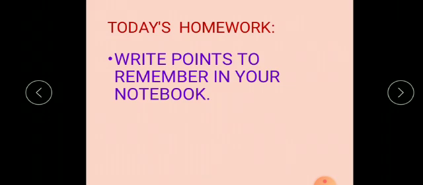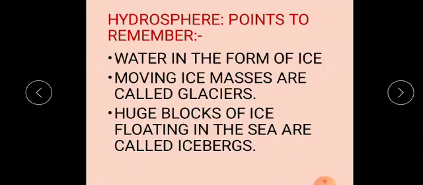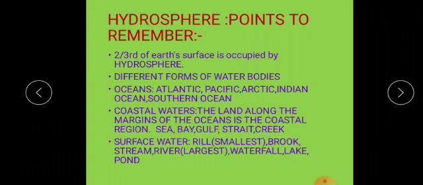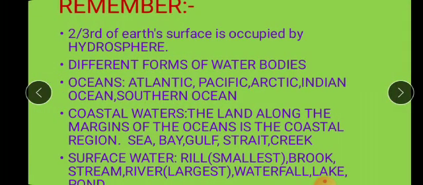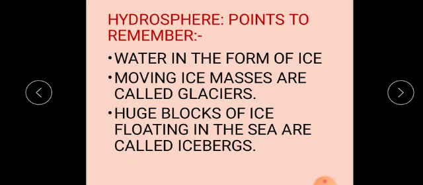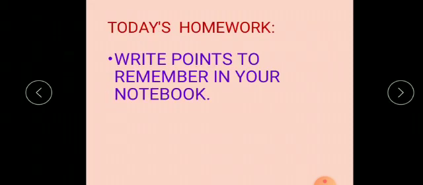Fine. So again I repeat, children, hydrosphere is what? Hydrosphere is different forms of water bodies, isn't it? Different forms of water which we see on the earth's surface. Oceans, coastal waters, surface water, isn't it? And then you also see water in the form of glaciers, that is huge mountains of ice, and in the form of icebergs, which is nothing but the huge blocks of, or huge mountains of ice which keeps on floating in the sea. Okay, that's all for today's lesson, children. We will again continue with the same lesson in the next period.